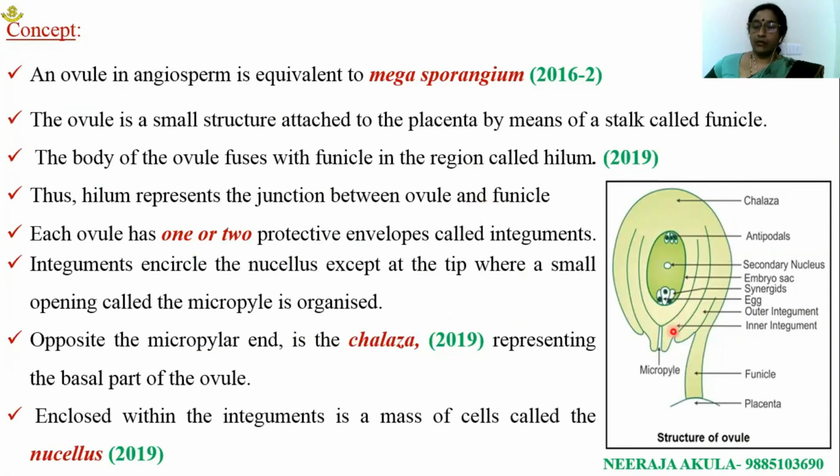So this is the structure of ovule. Ovule in case of angiosperms is known as megasporangium. We got a question right from this in 2016. Each ovule has one or two protective envelopes called integuments. Opposite to the micropylar end is the chalazal end, representing the basal part of the ovule.